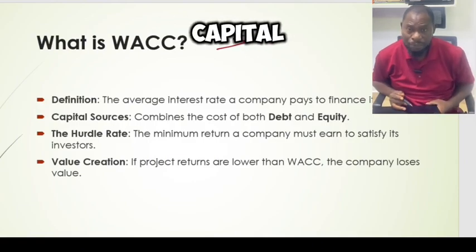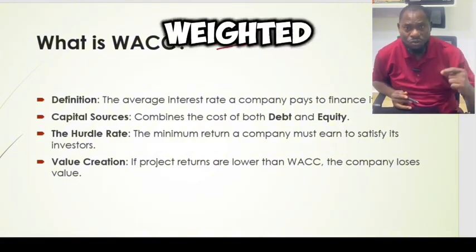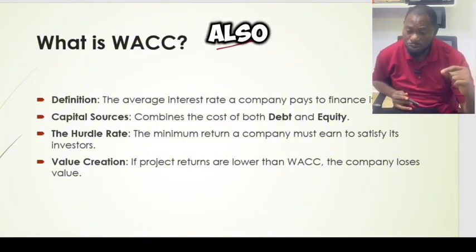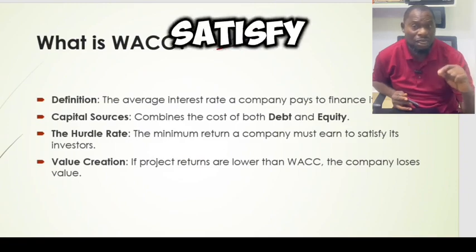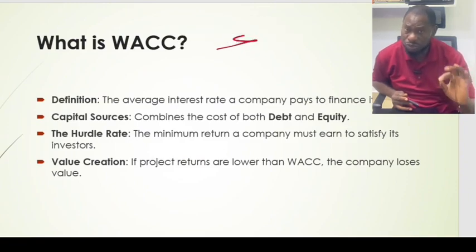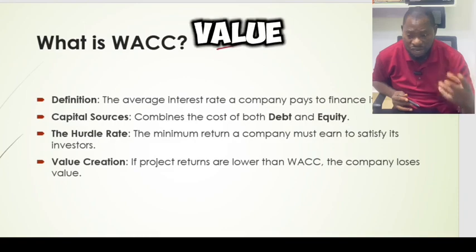Now, we've explained that there are capital sources which could be debt and which could be equity. This weighted average cost of capital is also the minimum return that a company must earn to satisfy its investors. So it is also the hurdle rate, and it helps to create value.